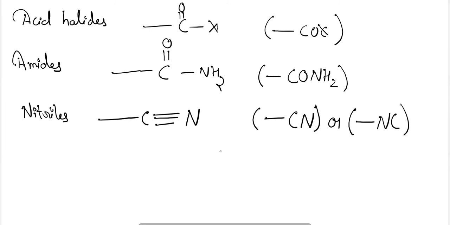So these are some of the carbonyl compounds, and generally carbonyl functional groups are termed as terminating functional groups.